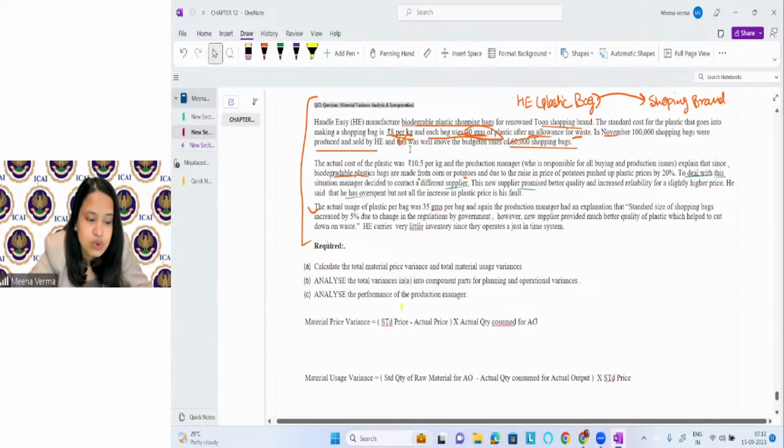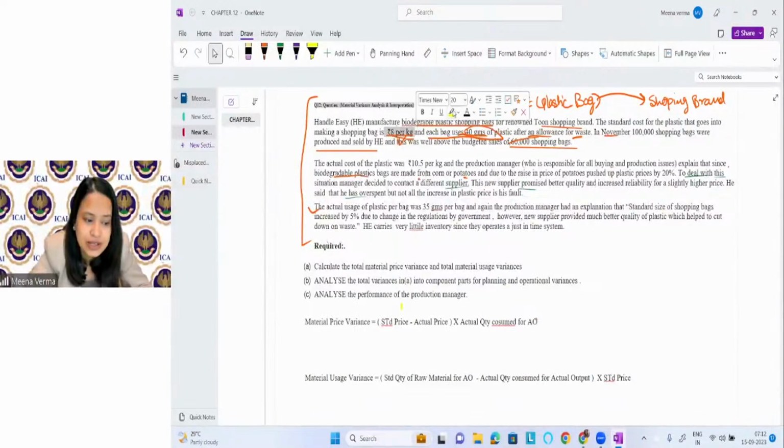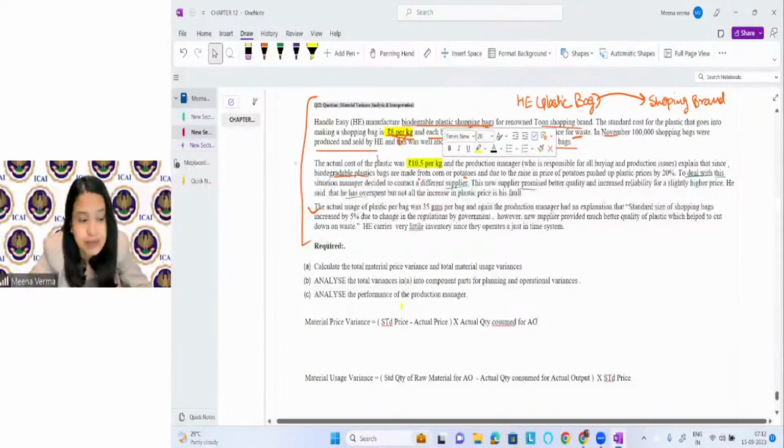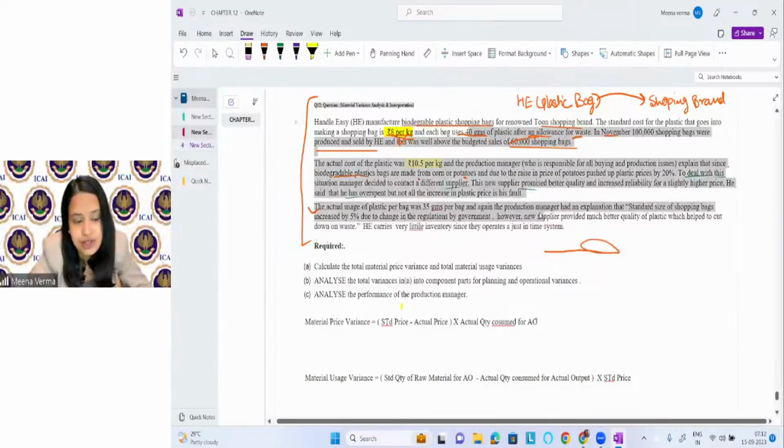Standard price, what is the standard price? Rupees 8 per kg is the standard price. What is the actual price? Rupees 10.5 per kg is the actual price. Just remember, it is the price per kg. And you can see here, the information is given in gram. So just keep it in mind when you're solving the question, see what type of information they have provided you in the question.